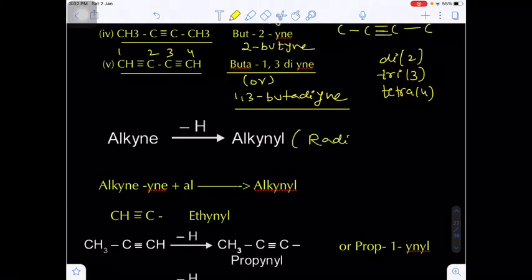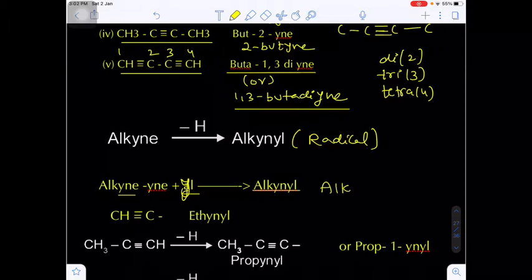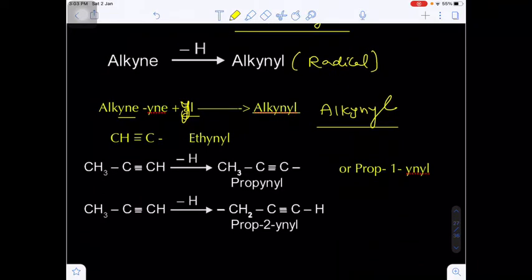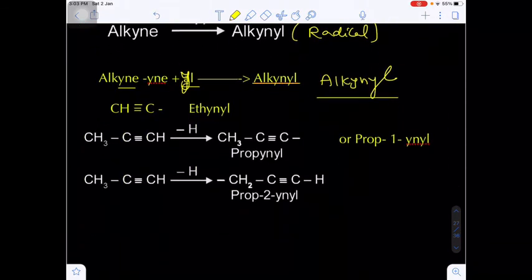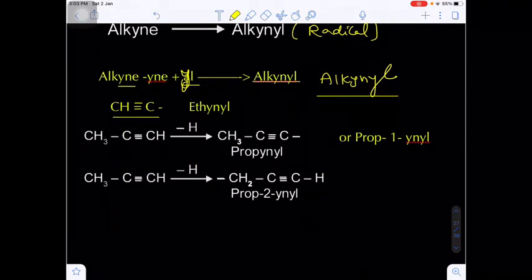Now in an alkyne, if hydrogen is removed, you will get alkynyl. This is the radical name. In alkyne, remove the e from yne and add yl, so you will get alkynyl. If you remove the hydrogen from the alkyne, you get the radical name alkynyl. The best example is ethyne, CH triple bond CH. If you remove the hydrogen, you get CH triple bond C. This is known as ethynyl. Are you getting my point?